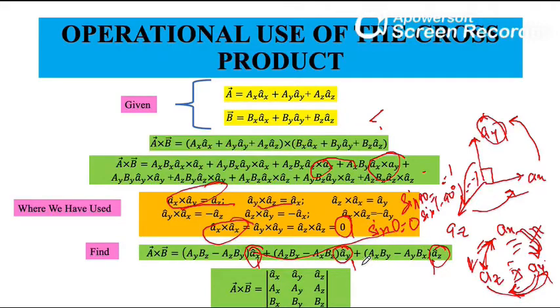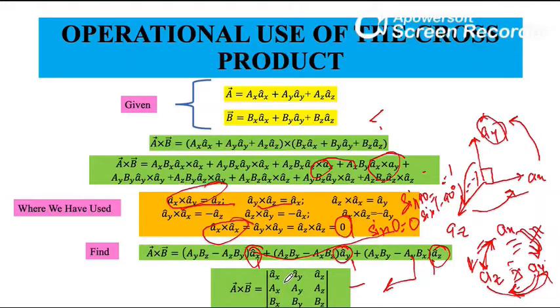This result may be combined to give this matrix, and written as a determinant in a more easily remembered form. When you take the determinant, you choose any row.